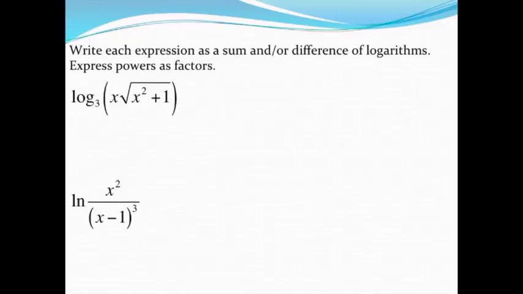So rather than say the square root of x squared plus 1, I'm going to put x squared plus 1 in its own parentheses and just raise that to the 1/2 power. Any square root is the same thing as a 1/2 power, so I can now ignore that piece of the problem. So what I have then is two pieces being multiplied together. I've got this x times this x squared plus 1 to the 1/2.